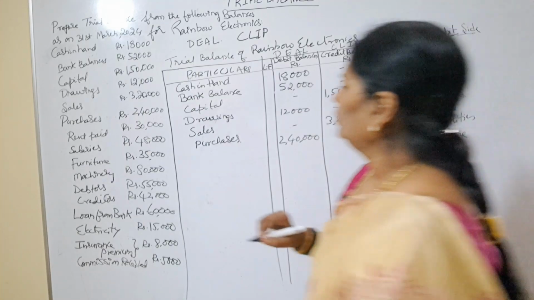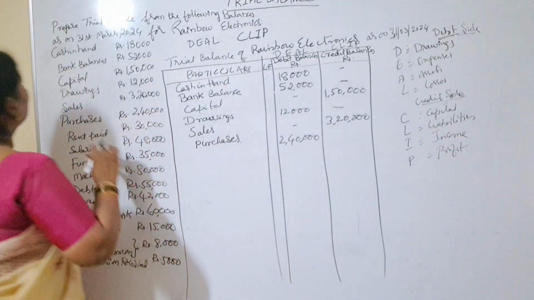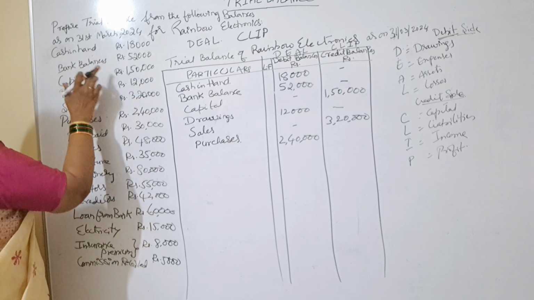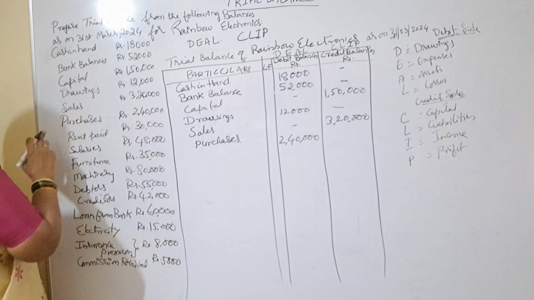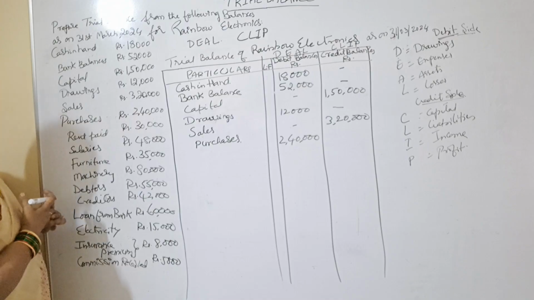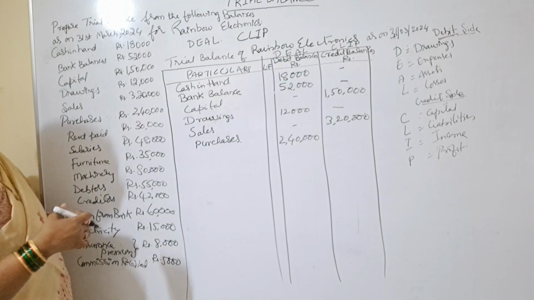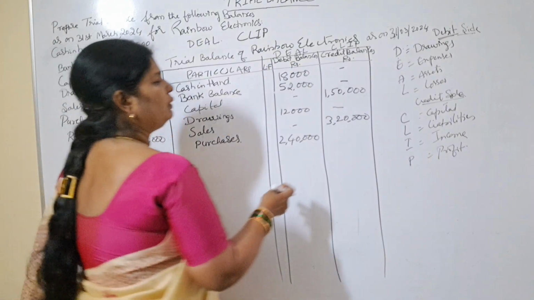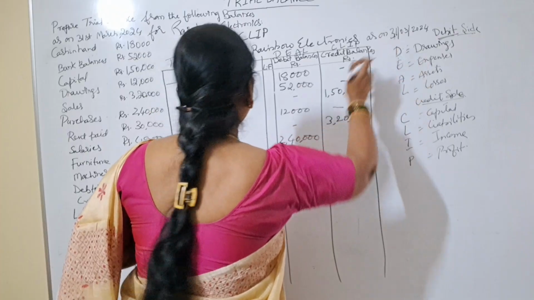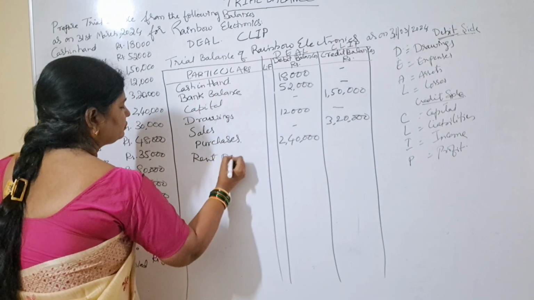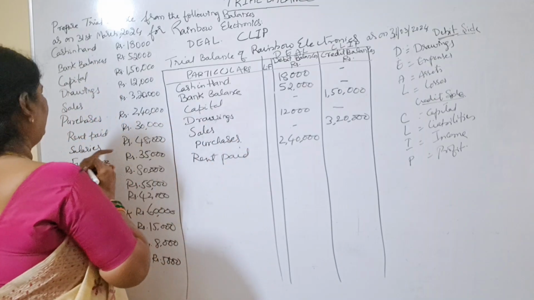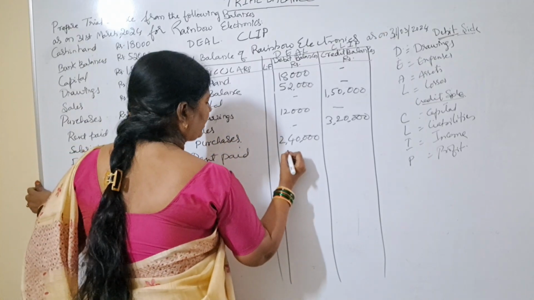Okay. So now we will see. Cash in hand is over. Bank balance, capital, drawings, sales, purchases are over. Now we'll come to rent paid. So what is rent paid? It is our expense. Expenses you will find on the debit side. So here we'll write rent paid. How much rent have we paid? 30,000.